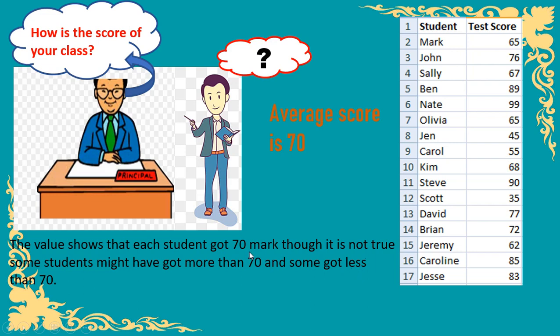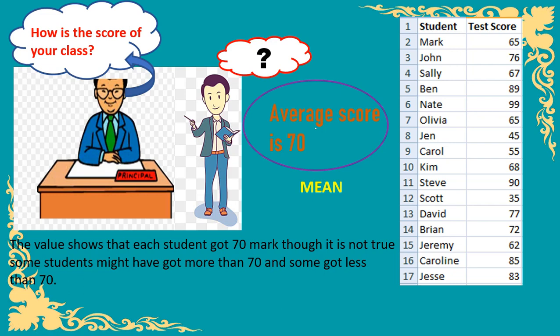That is, each student is getting 70 marks. The meaning is that this average score of 70 is distributed equally among all the students.